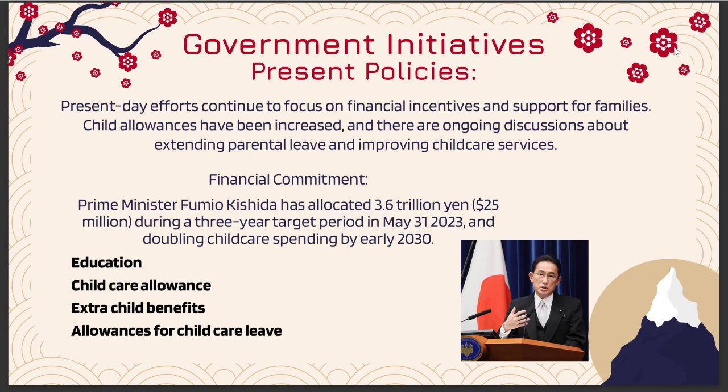And one big step from the Japanese government: Prime Minister Fumio Kishida has allocated 6.3 trillion yen, which is 250 million US dollars, a huge amount of money, during a 3-year target period starting from 2023, and plans to double this amount by early 2030. This huge amount of money will be spent to support families with children in every aspect of their lives.